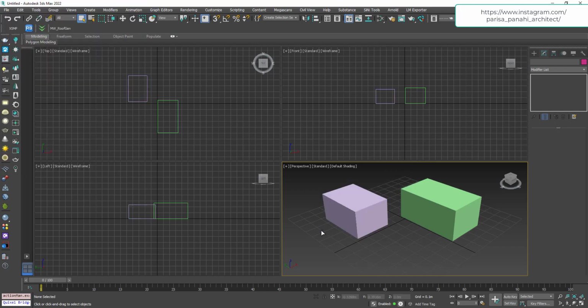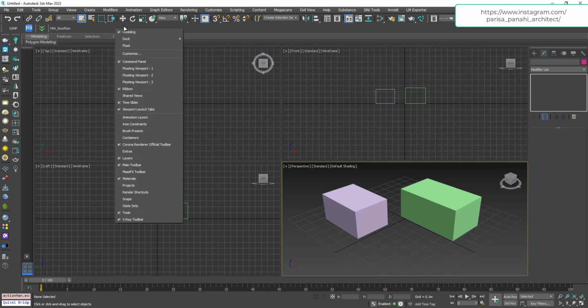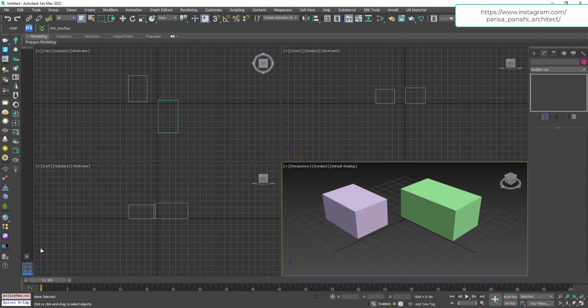Sometimes, for working fast, you may want to change the screen to see all details. There are two various ways for this purpose. In the first one, you can use the viewport layout. If you don't have it on your Max screen, don't worry because you can add by right-click on this empty space. The second way is to press Alt and W to see the full screen.